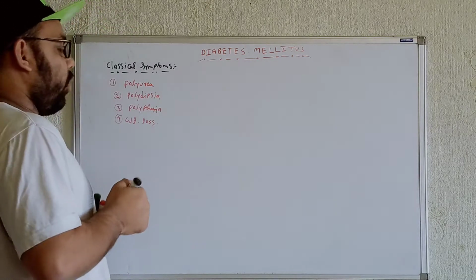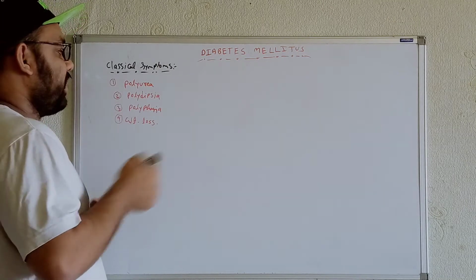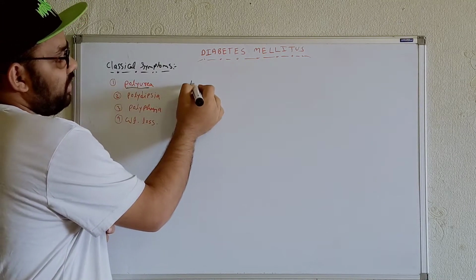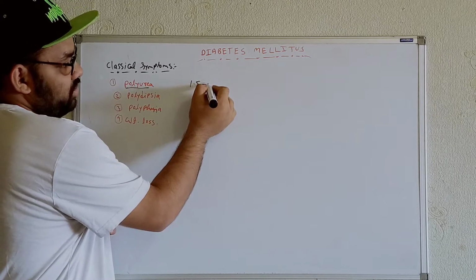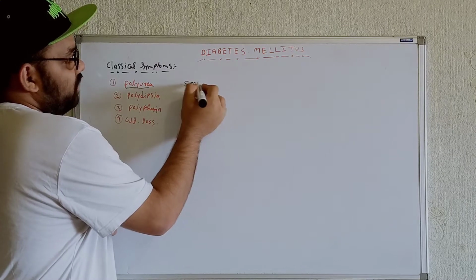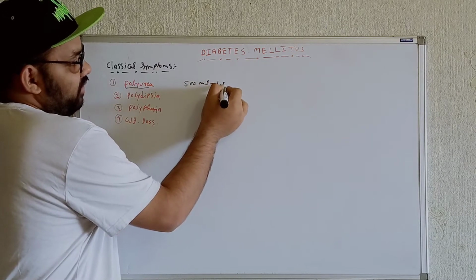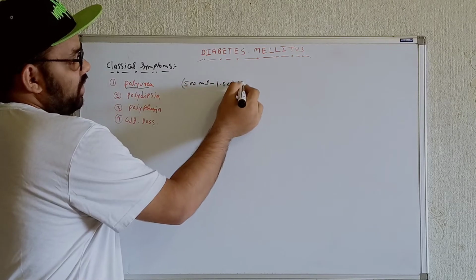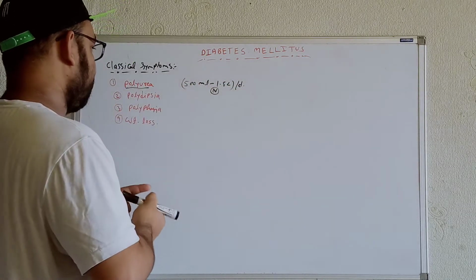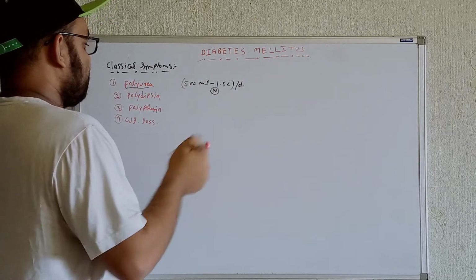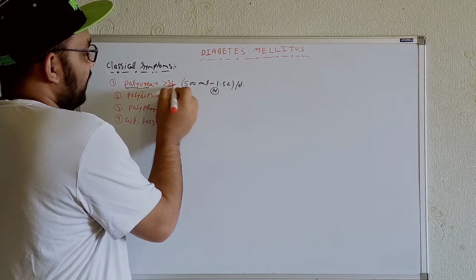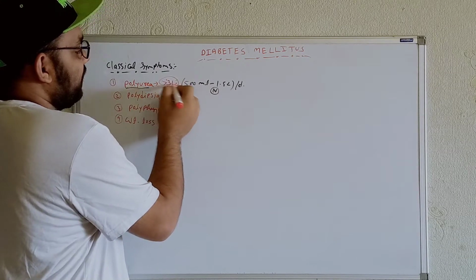Okay, now see. Whenever we are talking about polyuria, normally we know the urine output is around 500 ml to 1.5 liter per day. Okay, but that's the normal thing. In polyuria, we consider it whenever we see the urine output is more than 3 liter. Now why will we see more than 3 liter of urine output?